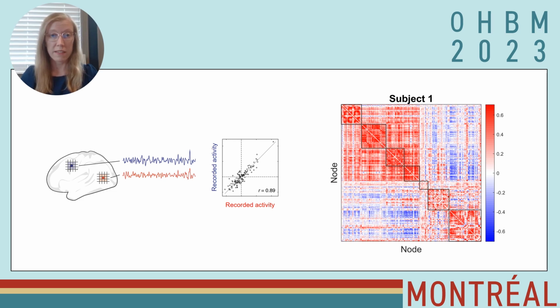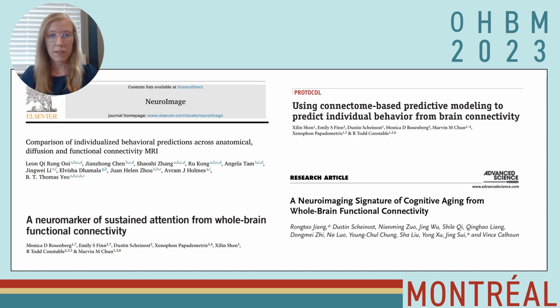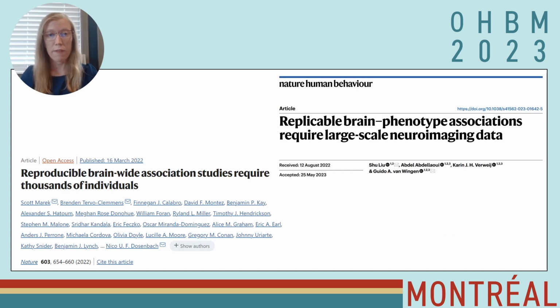Individual subjects seem to differ from each other, and these differences can be utilized towards behavioral and phenotypic predictions. However, it's becoming more clear that it may take thousands of individuals or several samples within a handful of subjects to actually achieve decent effect sizes and reproducibility of behavioral associations.